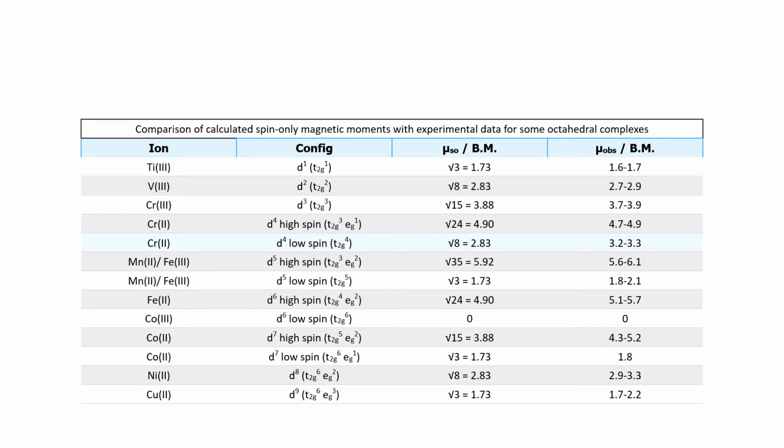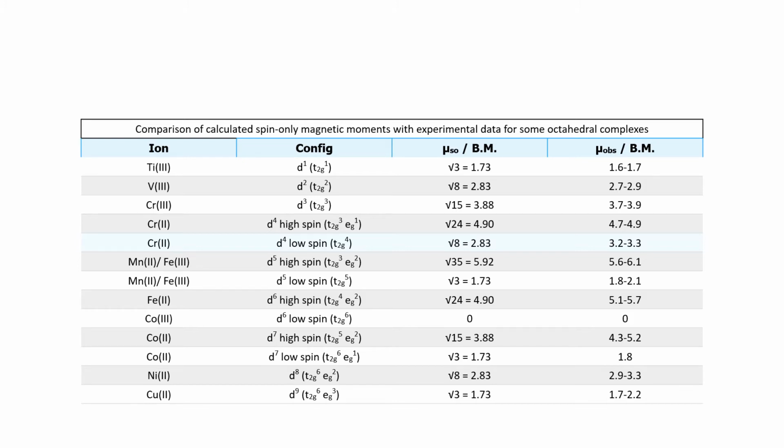Iron Fe plus 2, you are finding 5.1 to 5.7. Cobalt plus 2, you are finding 4.3 to 5.2.